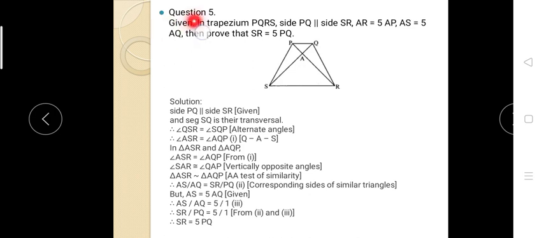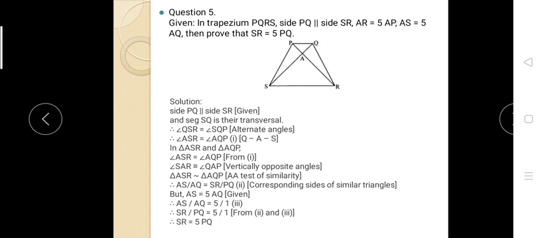Now see question number 5. Given the trapezium PQRS, side PQ is parallel to SR, and AR is equal to 5 times AP, and AS is equal to 5 times AQ. Then we have to prove that SR is also equal to 5 times PQ.